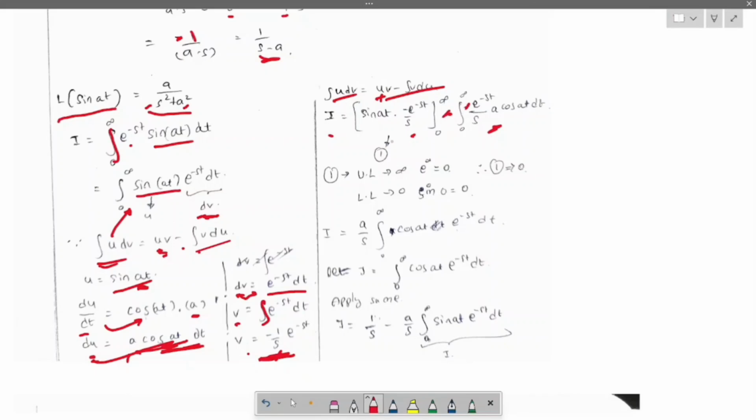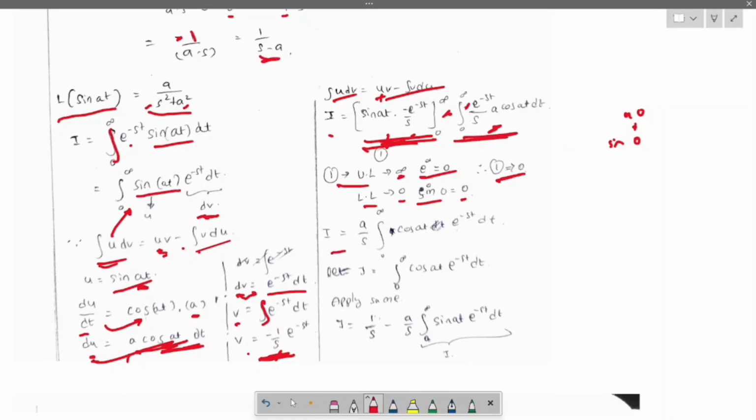Okay, that's why cancelling. For the first term, let us take this term up to here as one. When we apply the upper limit, which is infinity, e power infinity will become 0. And for the lower limit, when we apply 0, sin a0 equals 0, so sin 0 is 0. So for this term, with the help of sin 0, the term again becomes 0. So this whole thing will become 0. So now we are left over with this term.